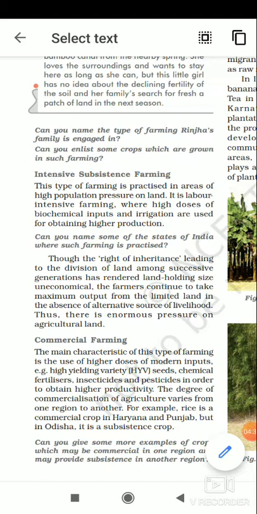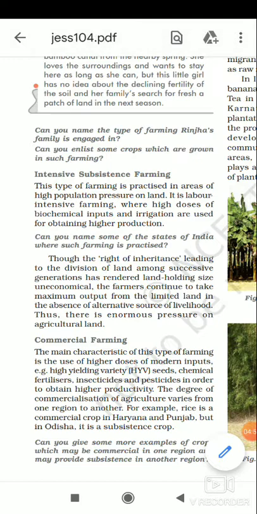So intensive subsistence farming is practiced in areas where there is pressure on land to feed the population. That is why in this type of farming, farmers use high doses of biochemical inputs and they use irrigation facilities.